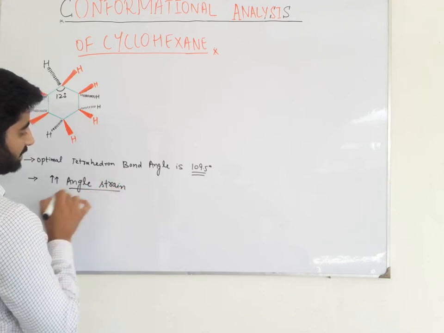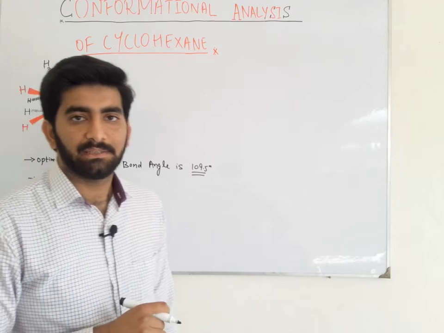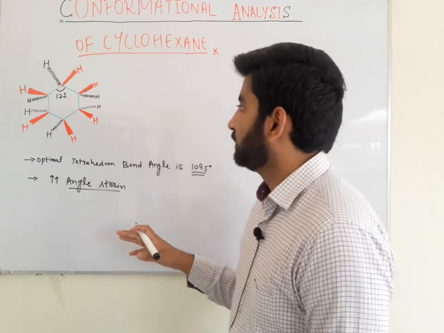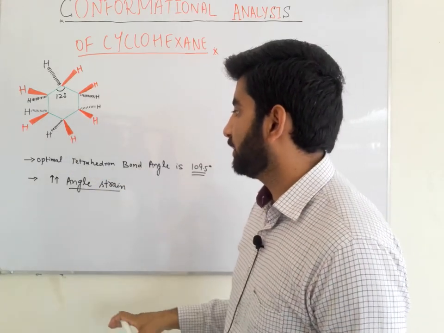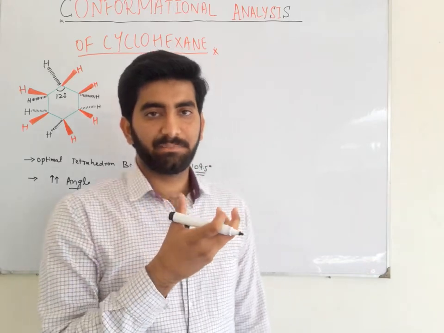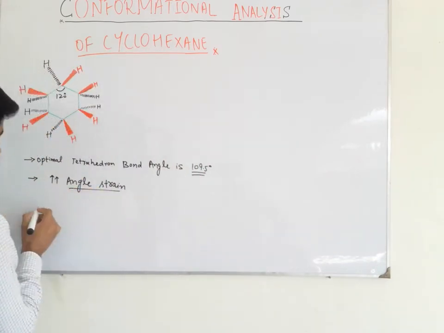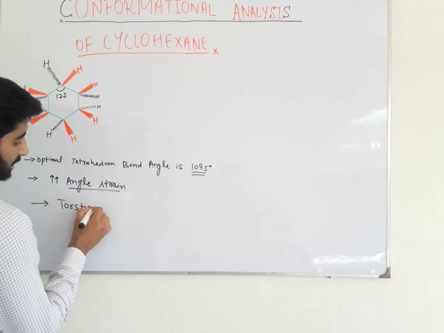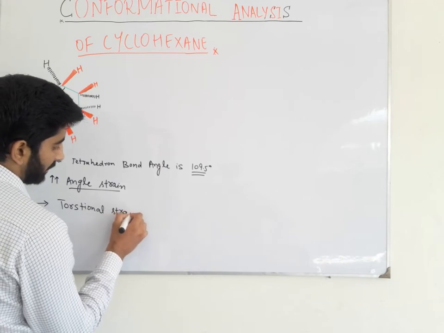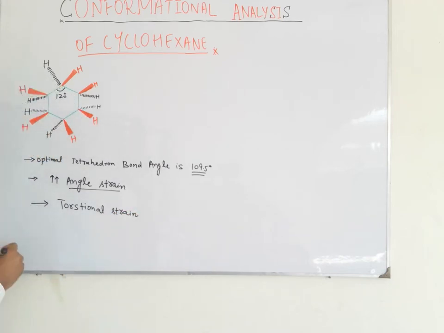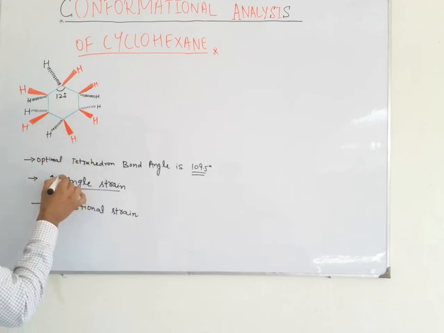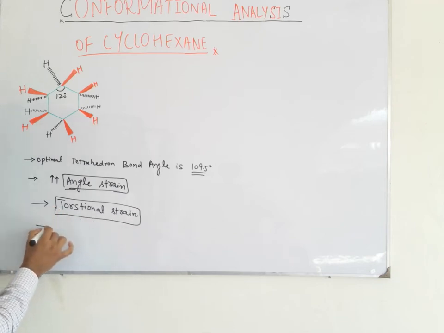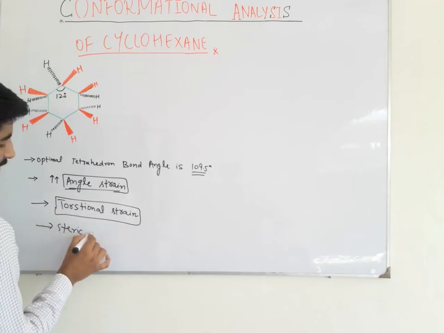And secondly, we can see that 6 pairs of carbon-hydrogen bonds are present in the eclipsed state in the planar molecule of cyclohexane. Due to the eclipsing between the 6 pairs of carbon-hydrogen bonds, there is also a very high torsional strain present. It is a highly unstable molecule due to the presence of angular strain, torsional strain, and steric strain.